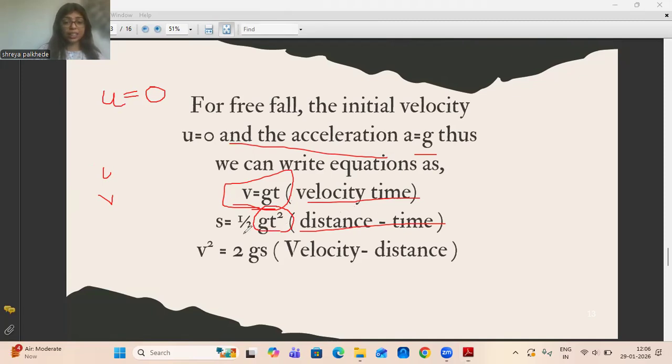The time will be directly proportional to the speed which the object acquires. Now about distance and time: s is equal to half of g t square. Similarly, with velocity and distance, v square will be equal to twice of g and s.